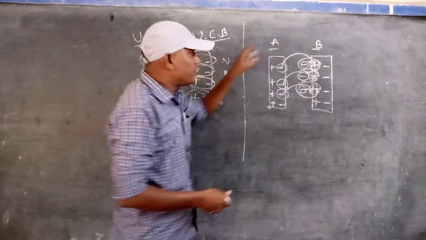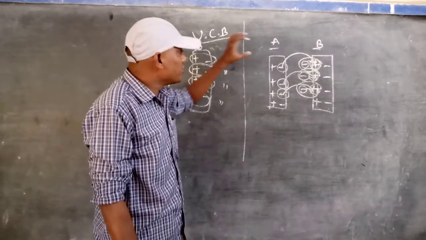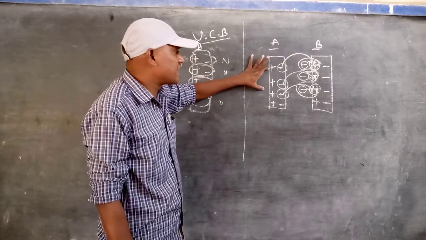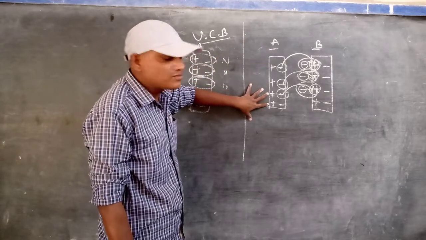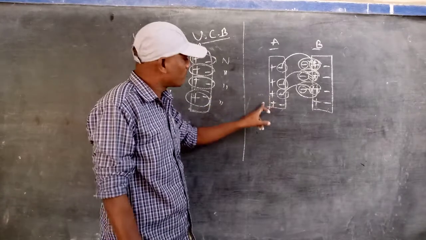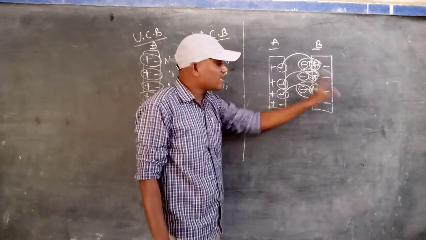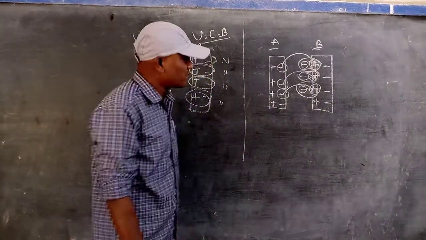That's why during the rubbing, what will happen? Initially, body A contains 4 positive and 4 negative charges, meaning 4 protons and 4 electrons. Body B also contains 4 protons and 4 electrons.